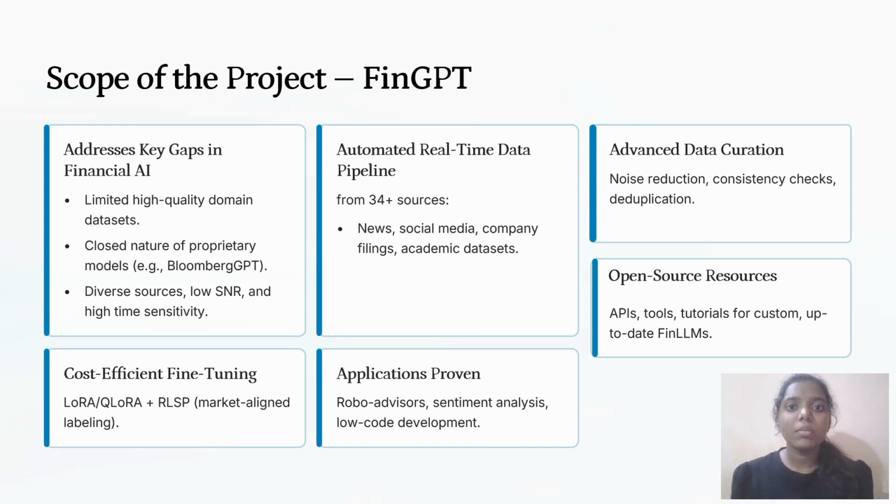We solve this by automating a real-time data pipeline over 34 diverse sources like news, social media, and company filings, and applying advanced data curation for quality using LoRA or QLoRA plus RLSP. We are fine-tuning the models cost-efficiently, making them suitable for applications like robo-advisors, sentiment analysis, and low-code tools.